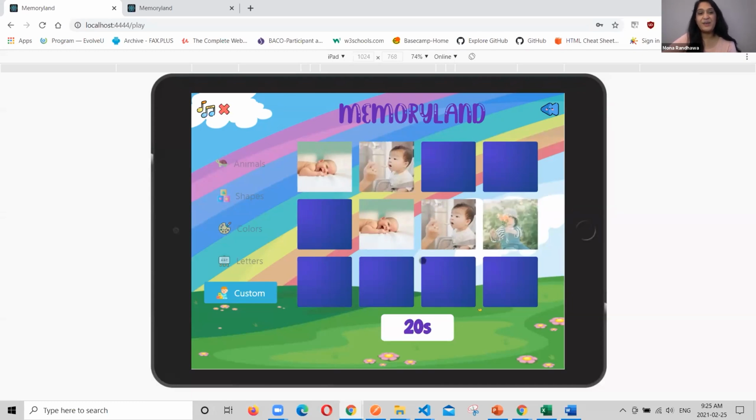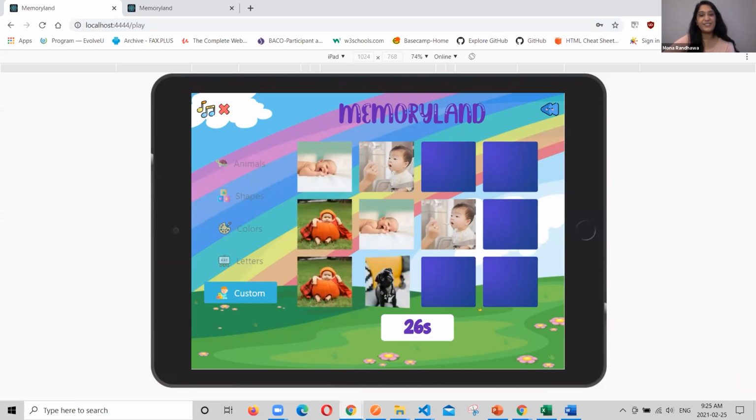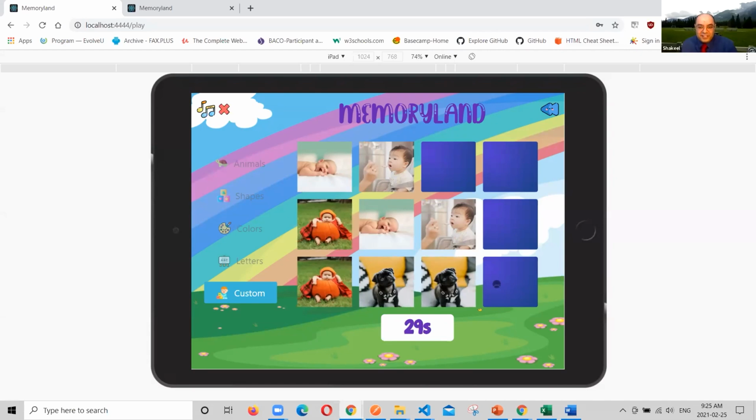I know we've built a very difficult game here, and it does take quite some time. The images are random. So I'm just going to give Shaquille a little bit of encouragement to move him through this game. So good job, Shaquille. I know you can do it. I can do it. You can do it. You can do it, Shaquille. Come on. Come on, I need to beat myself. I cannot beat my record.